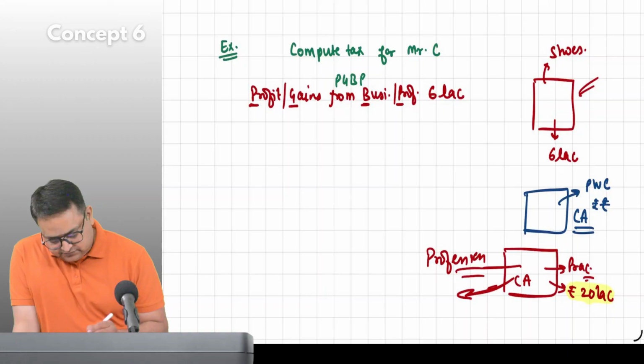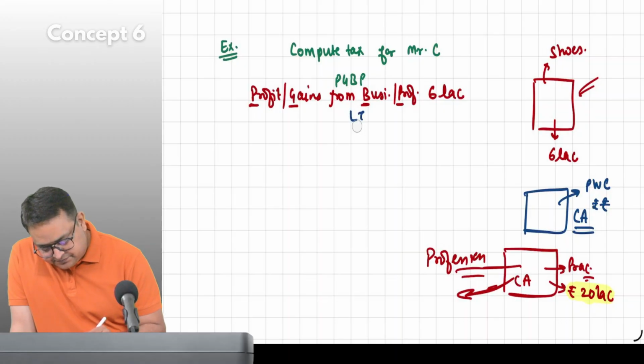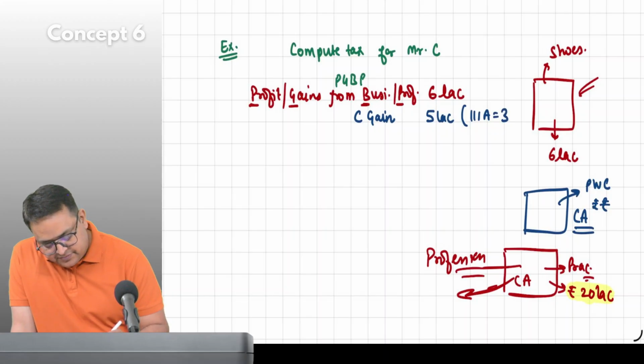Okay. So his PGBP is 6 lakh. His capital gain is 5 lakh, under section 112 it is 1 lakh. His IFOS income is 2 lakh.